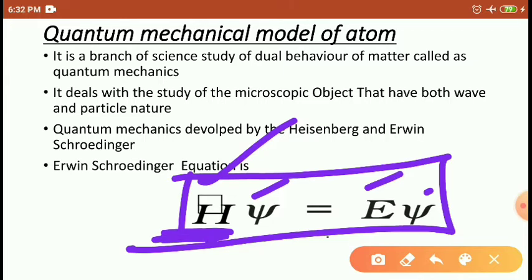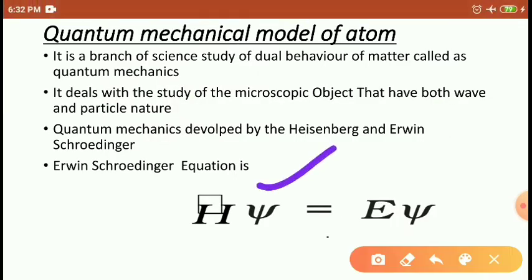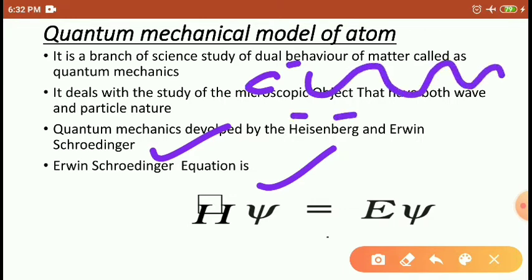Next is psi. Psi is the wave function. According to Schrödinger, the electron behaves with wave nature as well as particle nature.